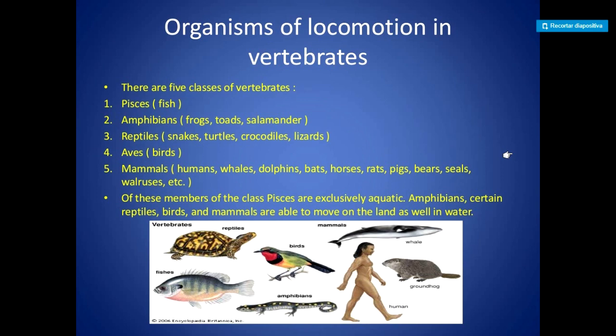And then we have the reptiles. Not all the reptiles have limbs. For example, the crocodile and the lizard have limbs, but then we have examples of limbless animals like the snake. Then we have birds that use their wings to fly by moving them really fast. And in the end, mammals like humans, whales, dolphins, bats, horses, and mice move specifically by using their limbs.